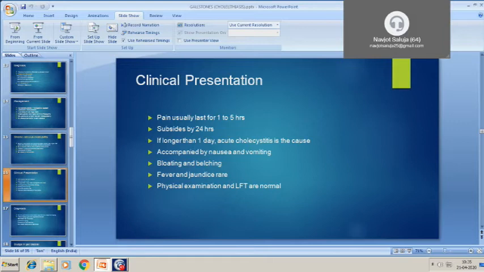Physical examination is usually normal. The patient may be having abdominal pain, but on physical examination there may be no tenderness in the abdomen, and lab tests are usually normal. LFT is also normal.